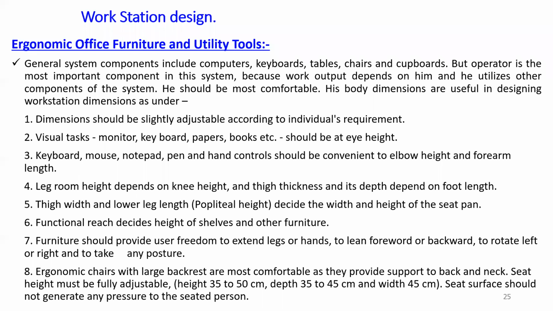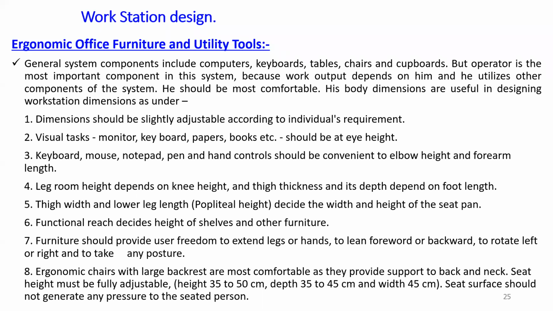General system components include the computer, keyboard, table, chair, and cupboards. We all know this, but the operator is the most important component in the system, and work output is the main aim of our workstation design.